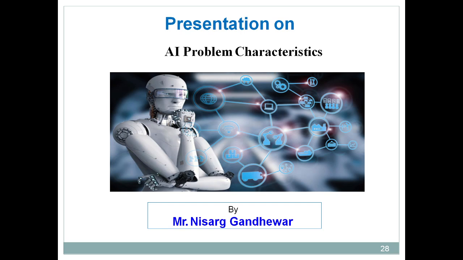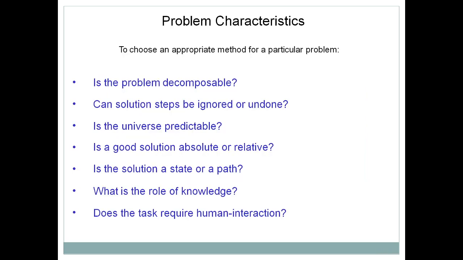So let's discuss what the different characteristics of AI problems are. Is the problem decomposable? Can solution steps be ignored or undone? Is the universe predictable? Is a good solution absolute or relative? Is the solution a state or path?